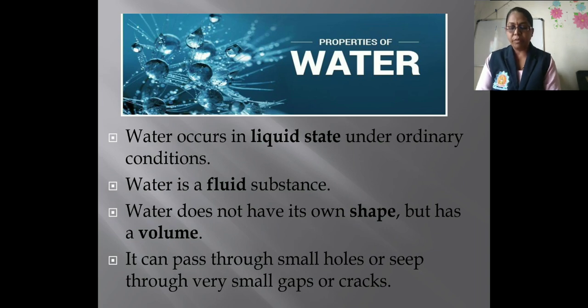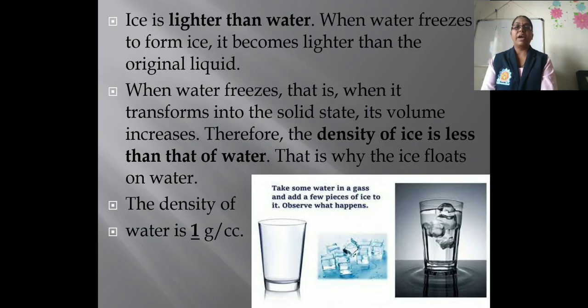What can you infer from this? As the water freezes to form ice, it expands. That means its volume increases. Ice is lighter than water. If you see in the picture here, take some water in a glass and add a few pieces of ice into it and observe what happens.